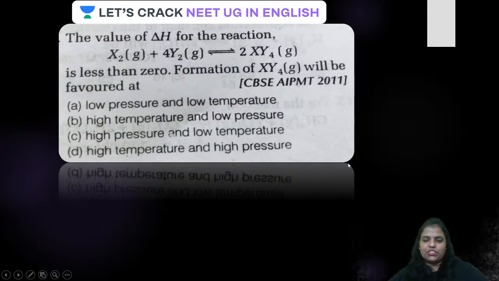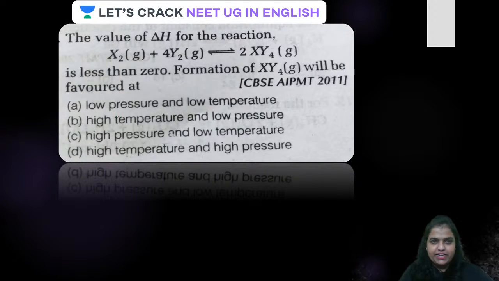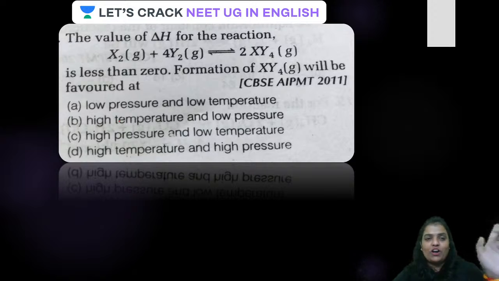Now the next question. Guys, have a look at the next question. First of all, this was asked in CBSE AIPMT 2011. Look, this topic is very, very important, guys. So you will have to practice very well. You will have to solve a lot of questions, so be very particular about that.